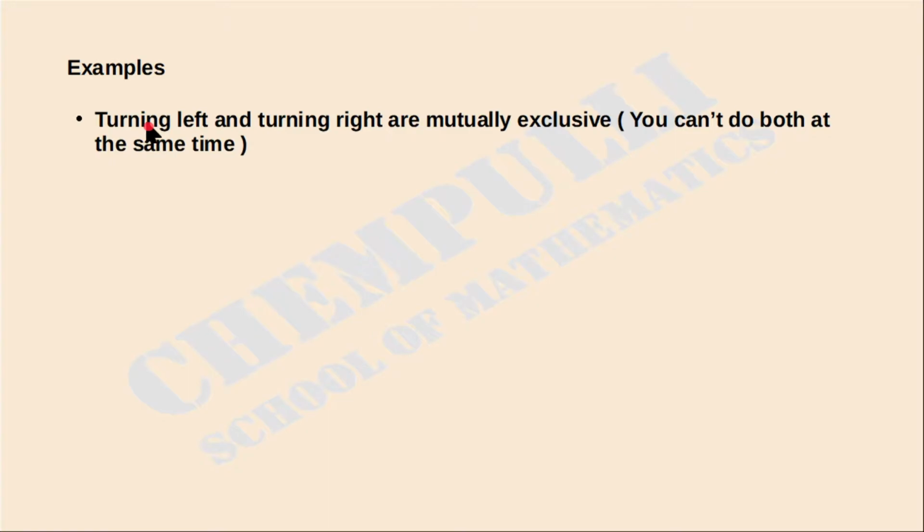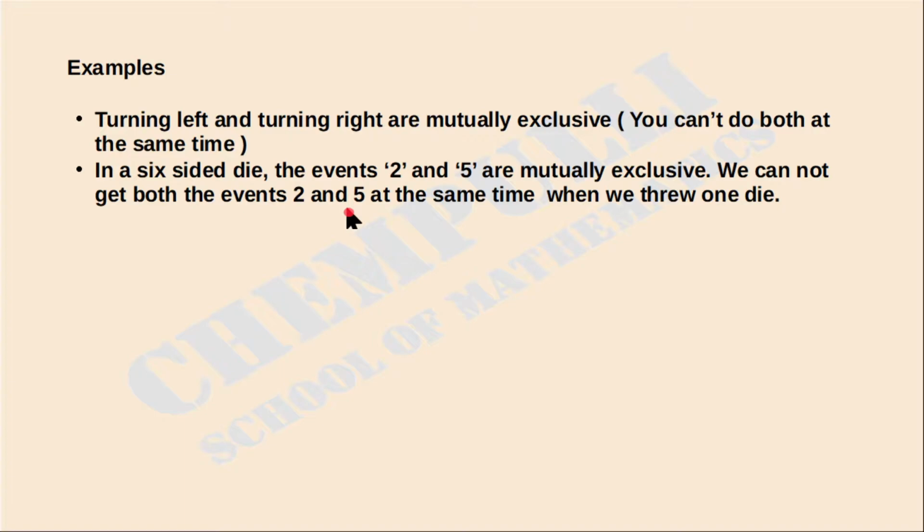Some examples of mutually exclusive events. Turning left and turning right are mutually exclusive. You cannot do both at the same time. That means you can't turn to the left side and turn to the right side at the same time. You can do only one of them: turning left or turning right. We can't do these two together. That means these two events are called mutually exclusive.